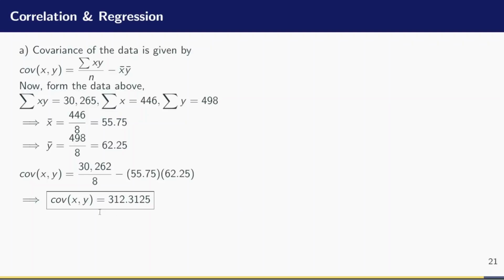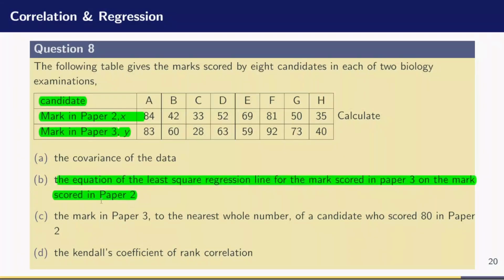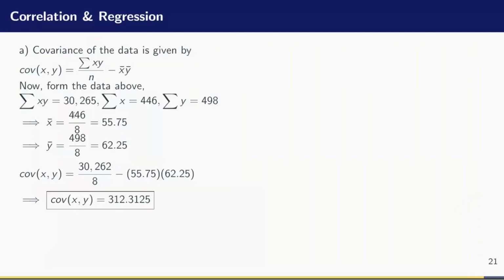Now, the next question is that we have to find the equation of the least square regression line for the marks scored in paper 3 on the marks scored in paper 2. That is what we have to look for. And how do we express that? The regression line of y on x is given by the formula y minus y bar is equal to the covariance divided by the variance of x, into x minus x bar.